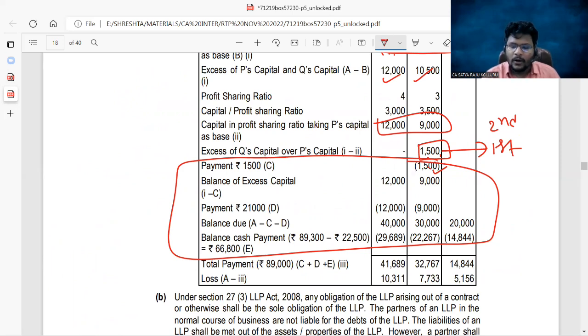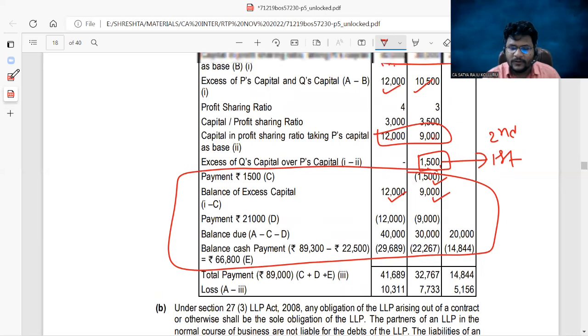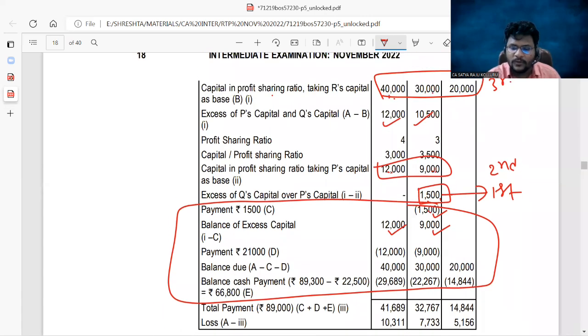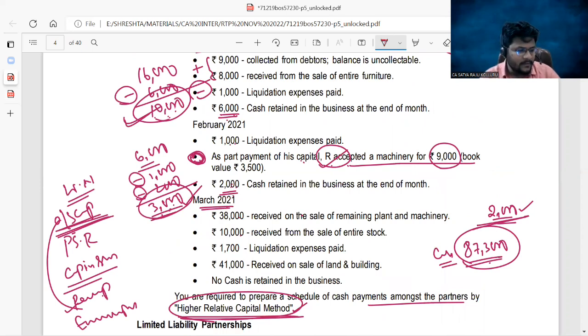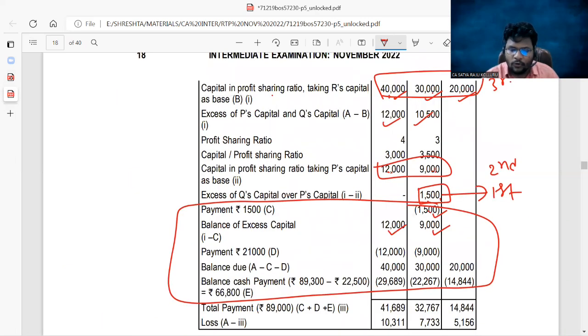After that, 12,900 you should distribute to whom? P and Q. Just distribute to P and Q. Next distribution, PQR, you should distribute 40,000, 30,000, 20,000. But you do not have that much balance, so please all of you concentrate. How much balance do you have? 87,300 plus 2,000. That is the cash balance you have as on 1st March 2021. Out of that, you paid 1,500. You also paid 12,000 and 9,000.